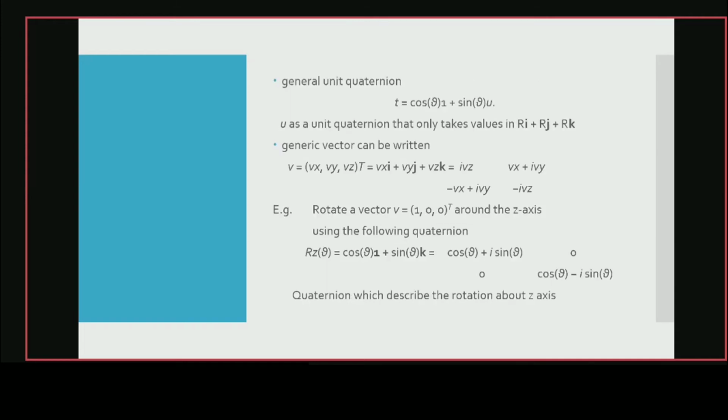So we are considering general unit quaternions, like any unit complex number. This will be t equals cos theta times 1 plus sin theta times u, where u is three-dimensional, that is, ri plus rj plus rk. So we see that when we rotate any vector, for example v equals (1, 0, 0), along the z direction, and this rotation is represented by Rz(theta), which is a rotational matrix, this will transform the vector v along the z direction.